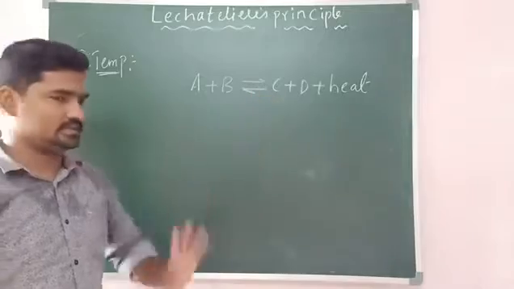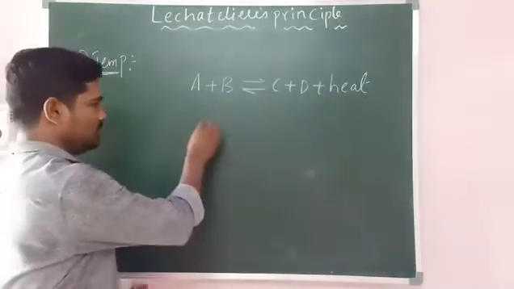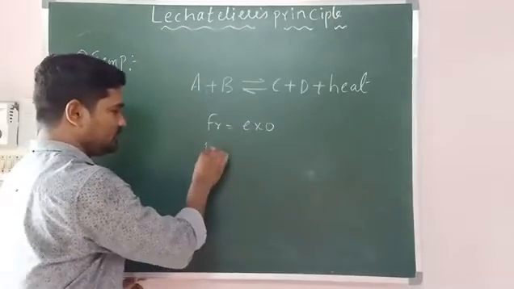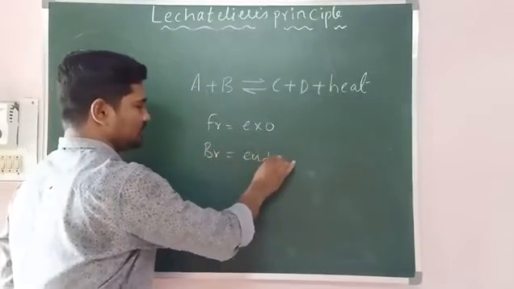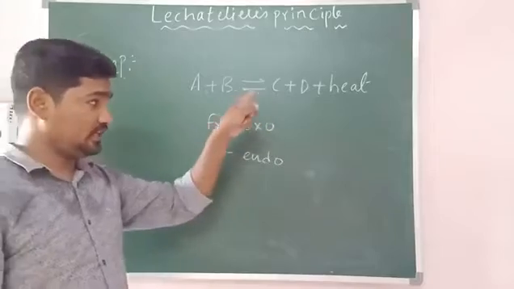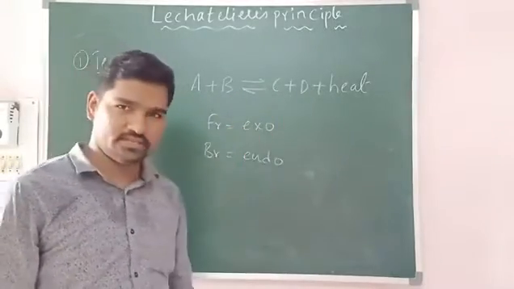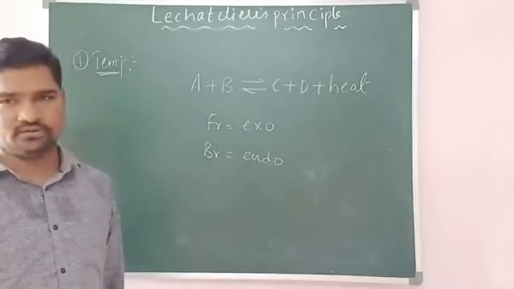If the equation is like this, what does it mean? Right. So in forward direction it will be exothermic, and in backward direction it will be endothermic. So if plus heat is mentioned, that means forward direction is exothermic and backward direction is endothermic. Are you following?